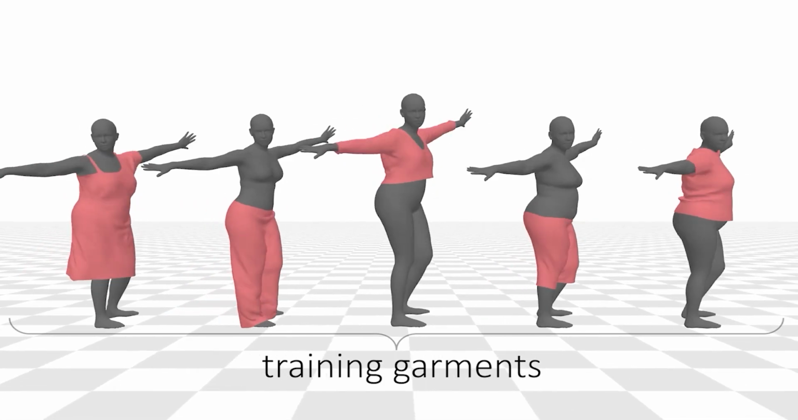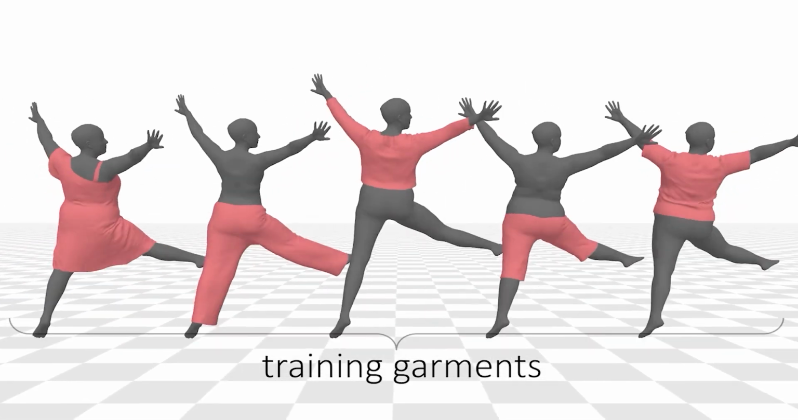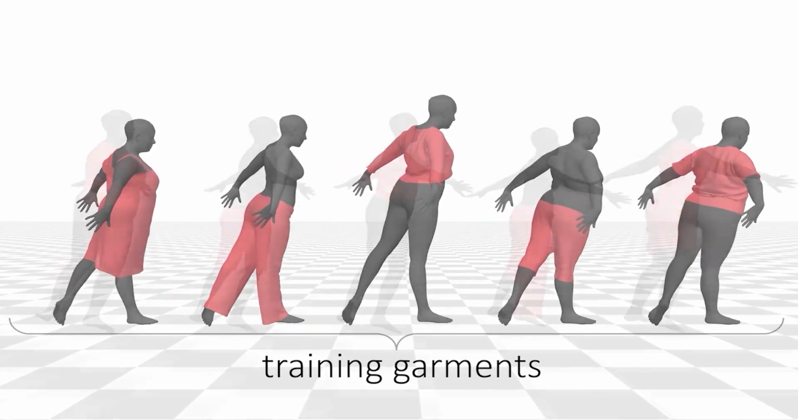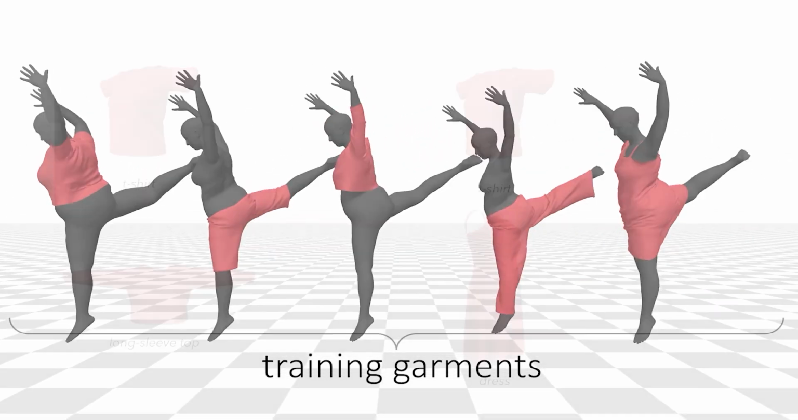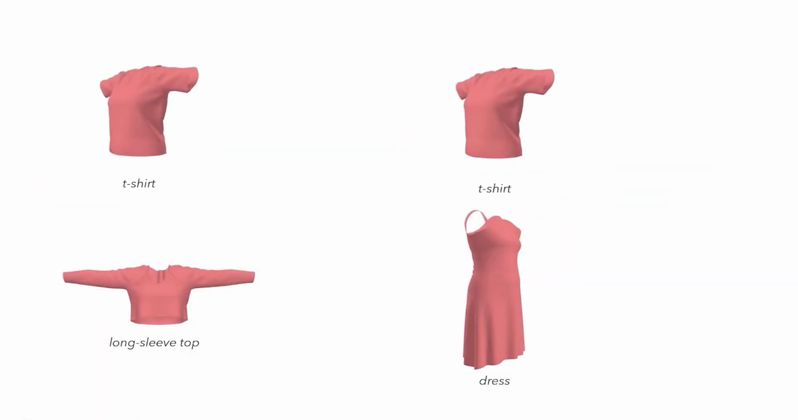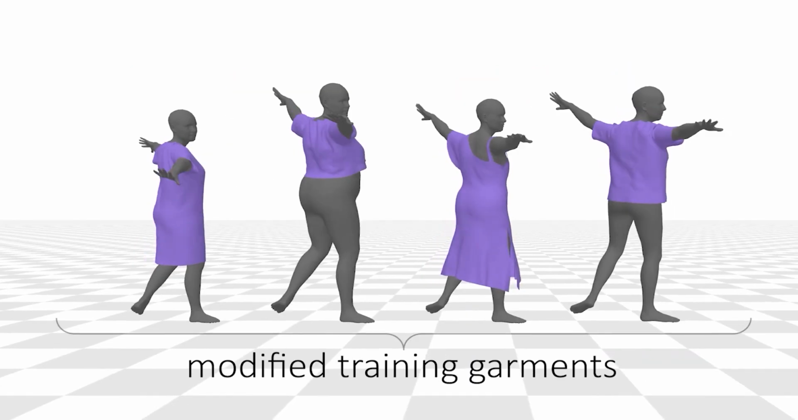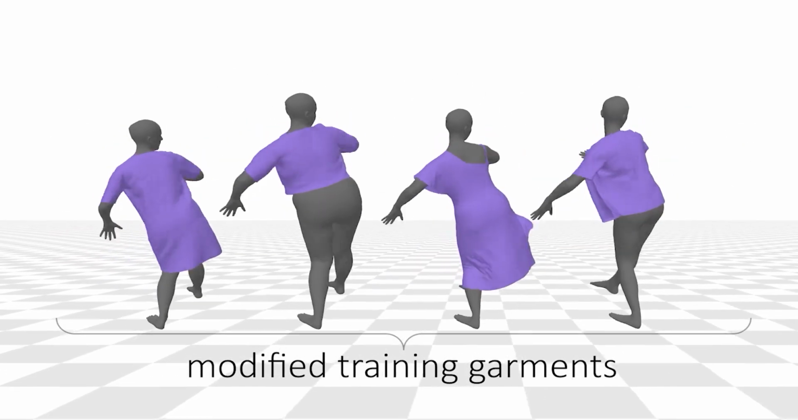As our method does not rely on the overall geometry of the garment, it can generalize to a wide variety of garments. Here, with a single network, we model dynamics of all garments from the training set. Then, we modify the training garments to get 4 new ones. The same network can handle the modified versions as well.